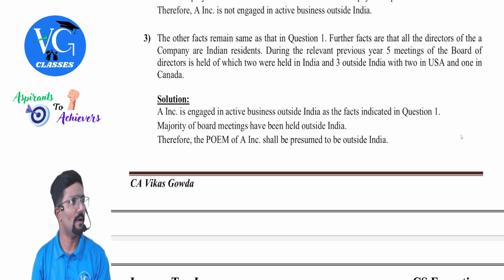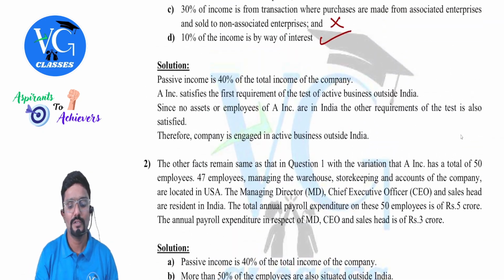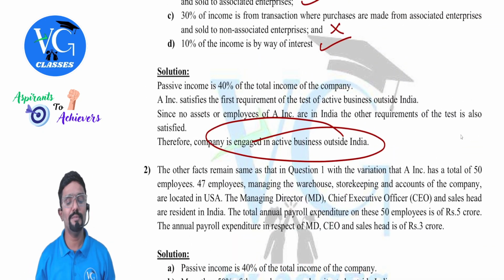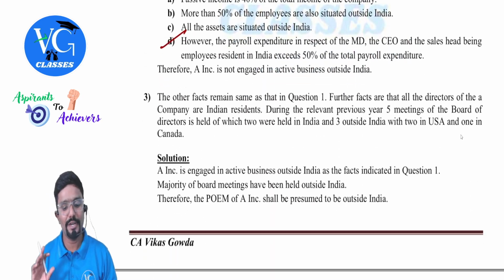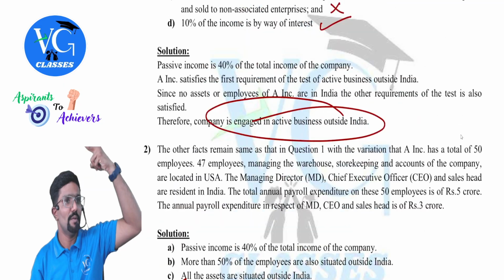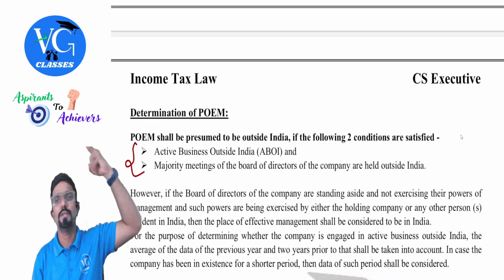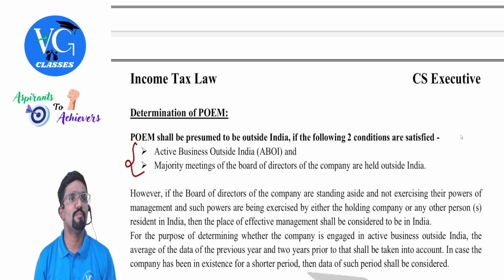Majority outside India. Okay. A Incorporation. So everything remains the same, guys. So here, active business is outside India, and majority of the board of directors meetings is held outside India. Both conditions are satisfied. Which two, sir? These two. That means POEM is presumed to be outside India, and A Incorporation is non-resident in India.